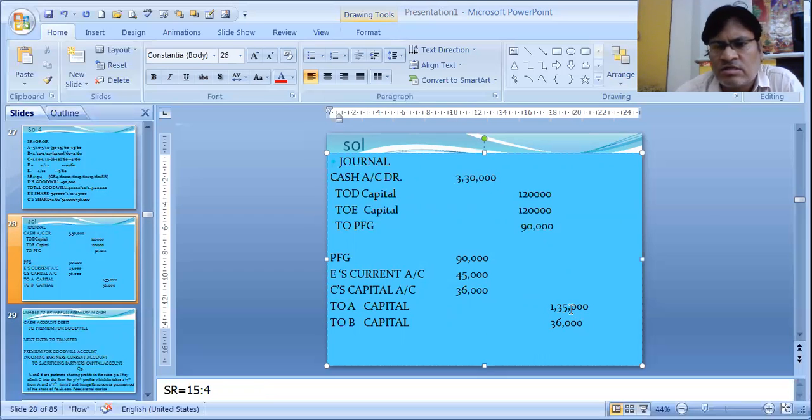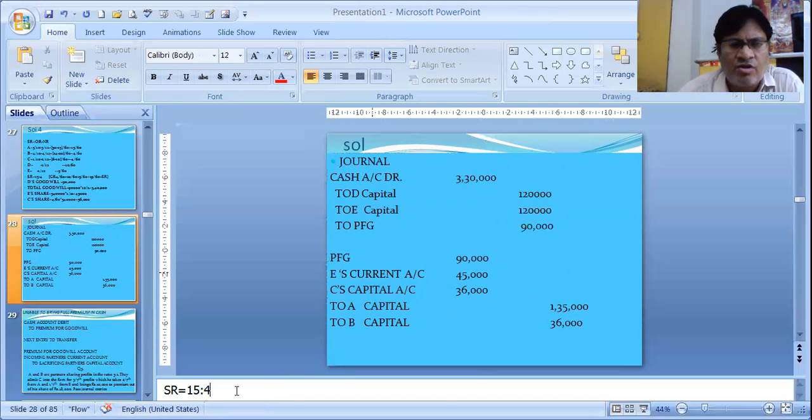Whole amount was 1,71,000. 1,71,000 is divided in the ratio 15:4, and we have got this figure only. That is 1,35,000 and 36,000. 15:4 was the sacrificing ratio. So whatever the money is in the debit, that has to be distributed among the partners, is to be given in the sacrificing ratio only.